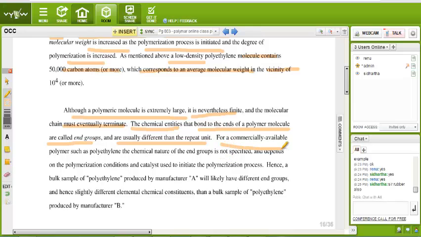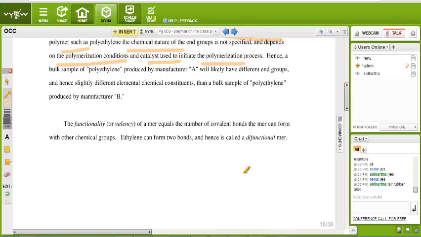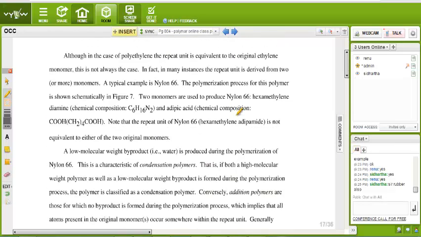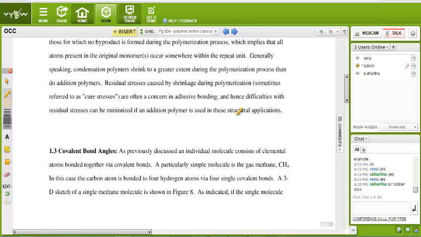For commercially available polymers such as polyethylene, the chemical nature of the end group is not specified and depends on the polymerization condition and the catalyst used to initiate the polymerization process. Those are the properties of a polymer, you may say. Everything is written over here. You go through it, it is a very good note.